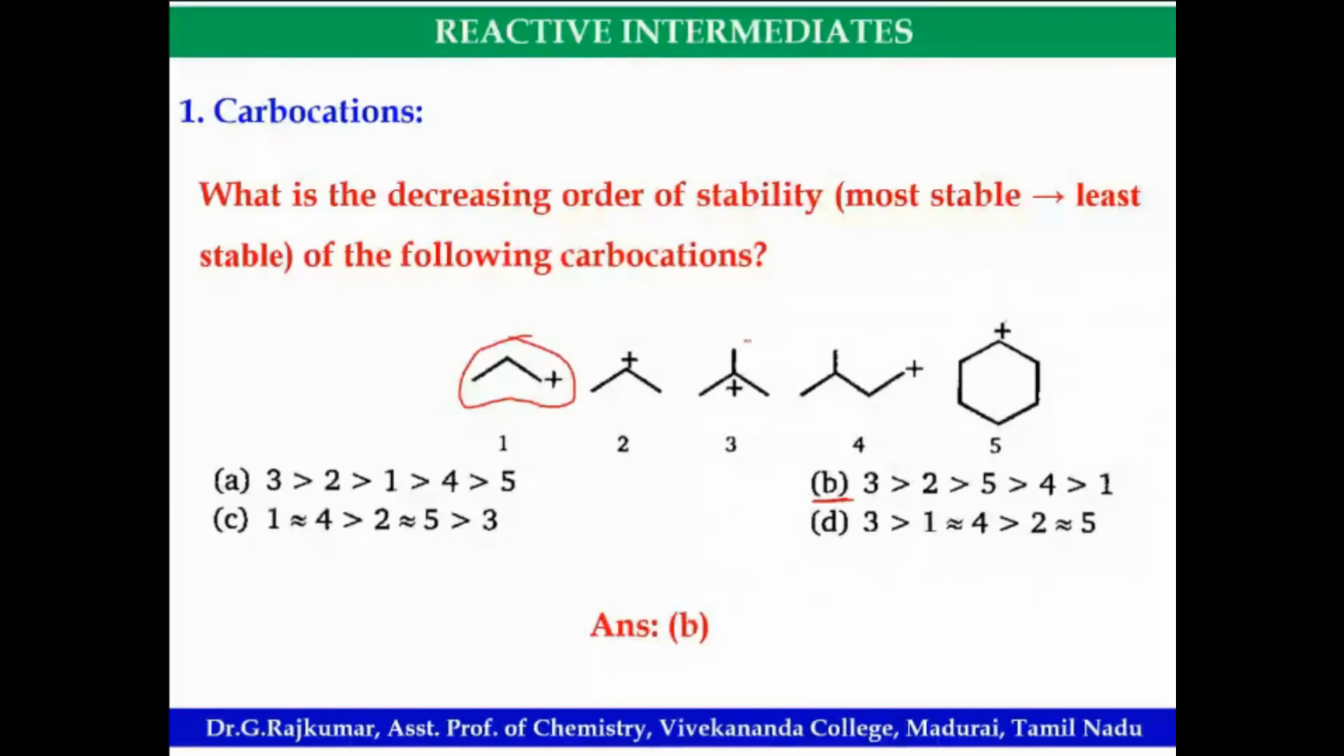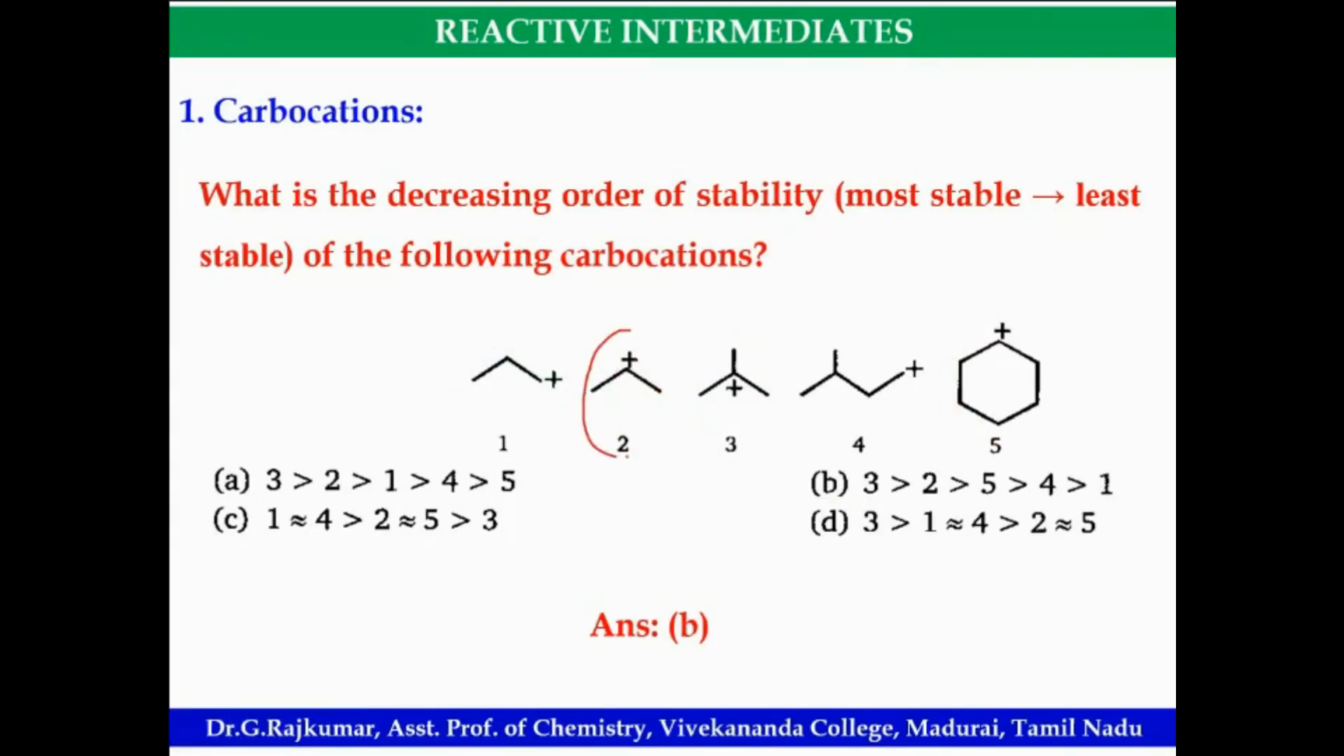Look at the C. So this is a tertiary carbocation. How many hyperconjugate structures are possible? 9 hyperconjugate structures. This is more stable. Look at this. This is secondary carbocation. Then this is also secondary. How do you predict the stability of 2 and 5?